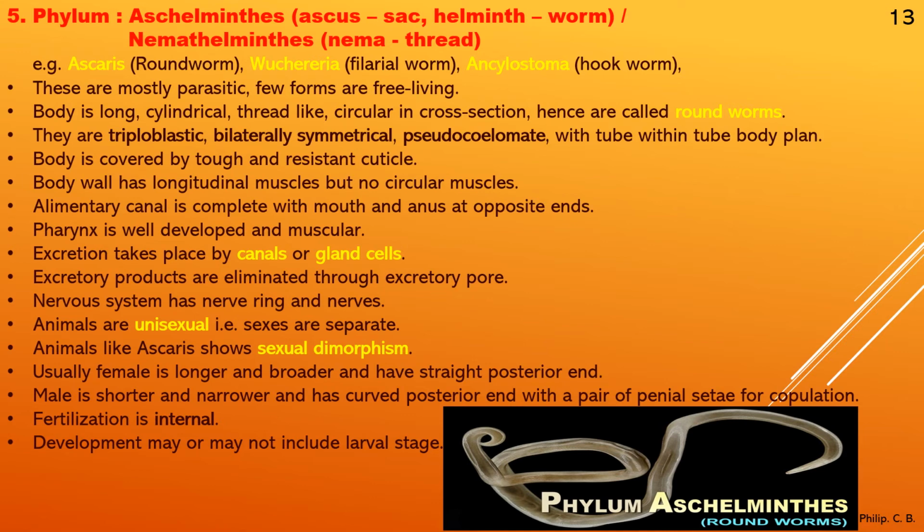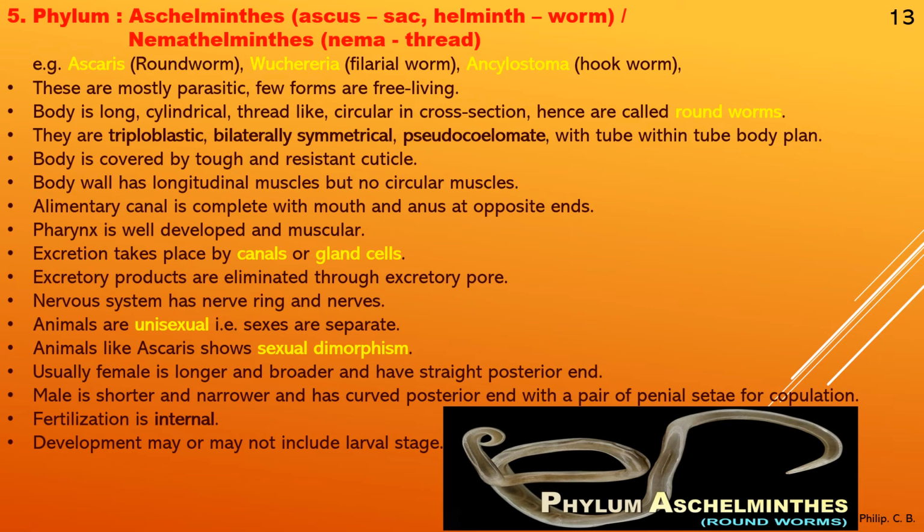First point, these are mostly parasitic, few forms are free living. So mostly they are parasitic forms which cause harm, like the filarial worm, Wuchereria bancrofti, or hookworm. Then the free living forms are not sedentary, they can move from one place to another.